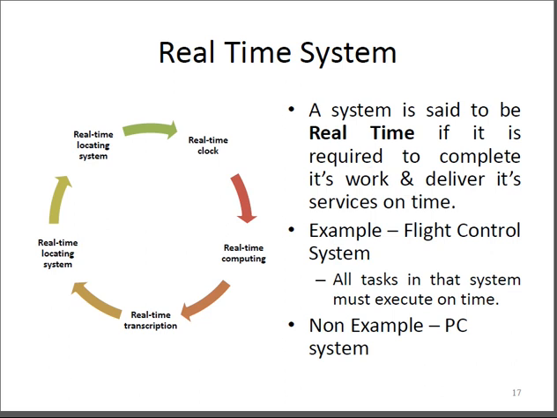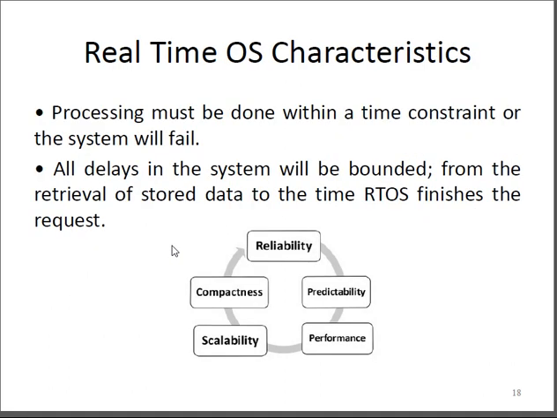Another one talks about real-time locating systems. This is to automatically identify and track the locations of objects in a real-time scenario. So this is a real-time locating system, not the real-time operating system that I talked about earlier. So this is what we talked about with the real-time systems.